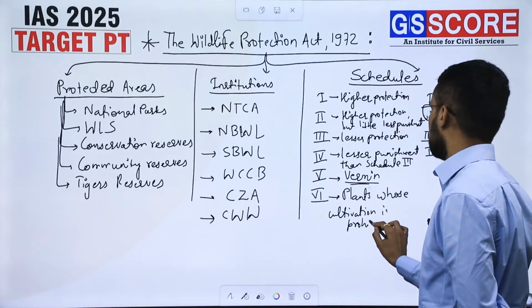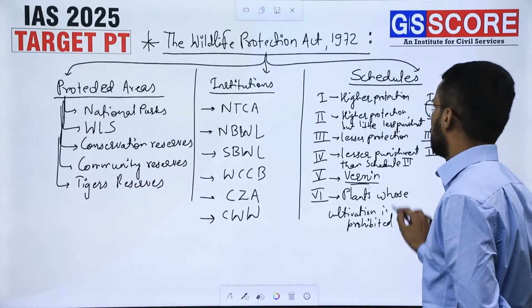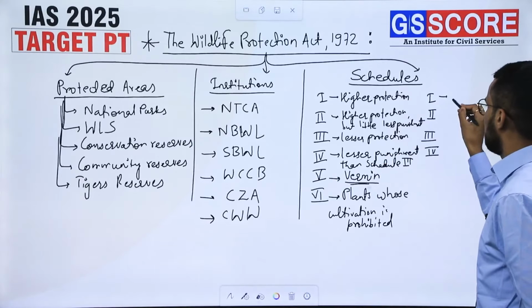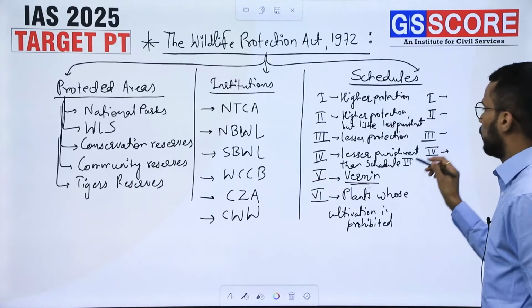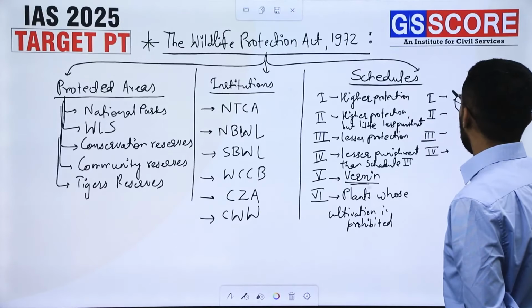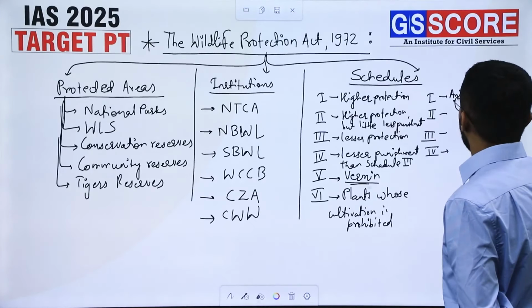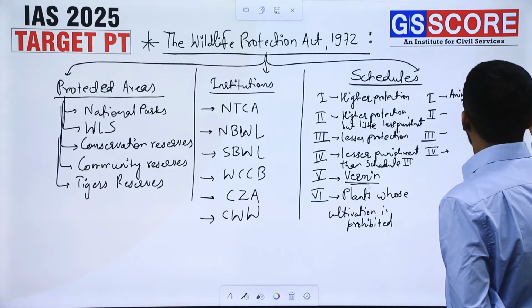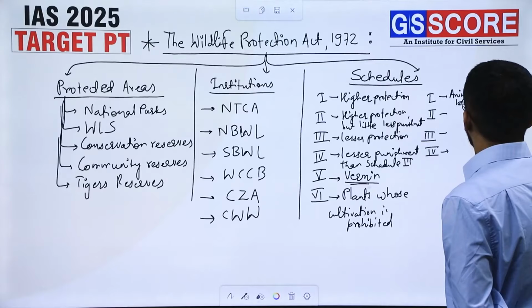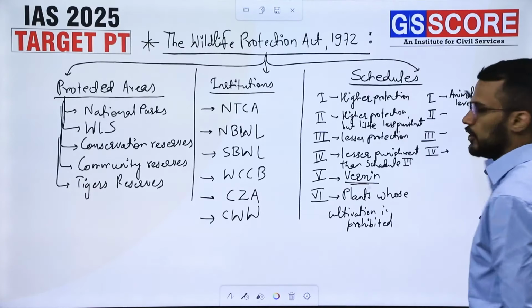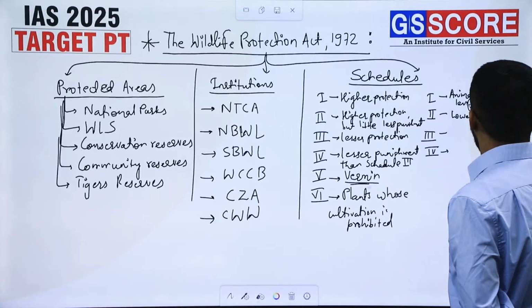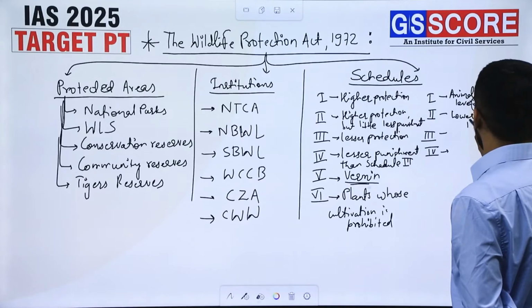Fine. So these are the 6 schedules as per the original act. But in the amendments we have rationalized these schedules, and now we only have 4 schedules. In Schedule 1 we have animals with a higher level of protection. Animals with higher level of protection are there in Schedule 1. Then a lower degree of protection is there for animals in Schedule 2.